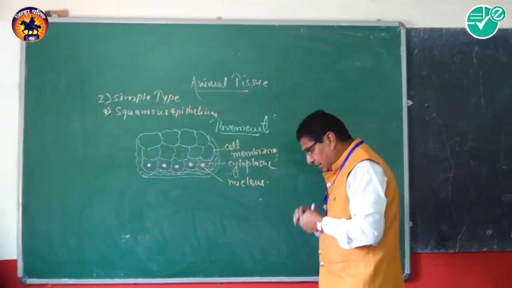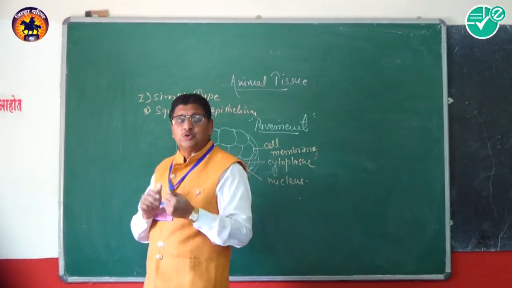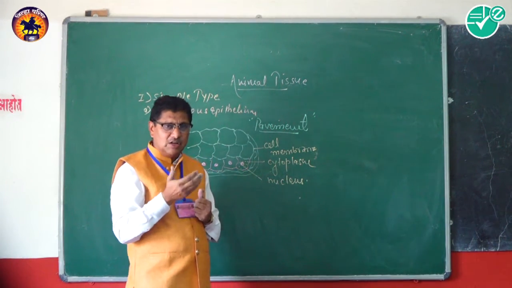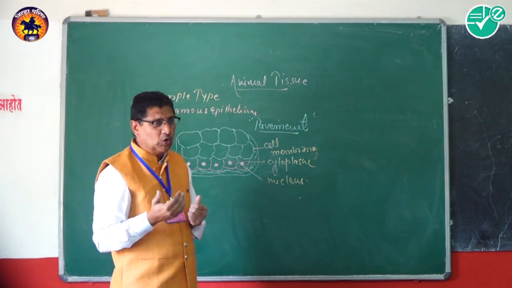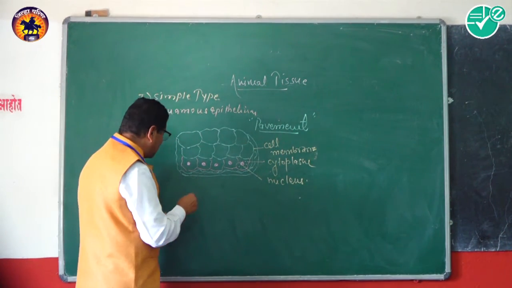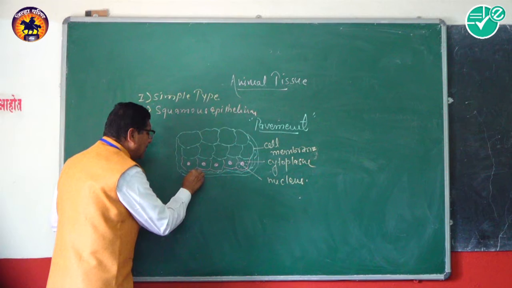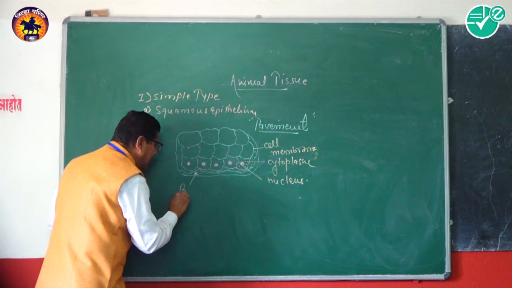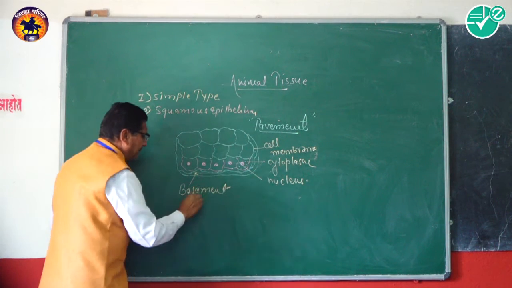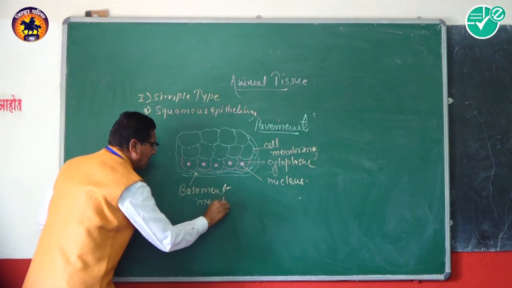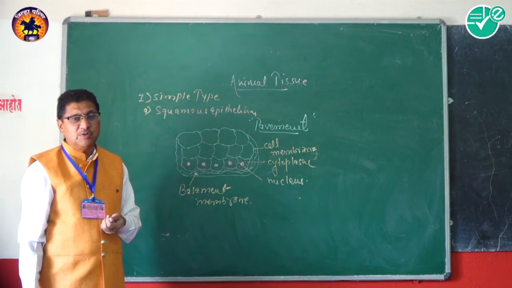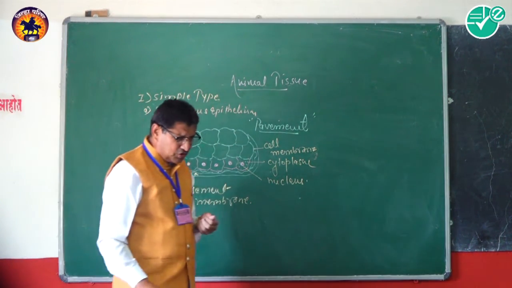Now, the cells show two surfaces: the upper, superior surface and the lower, inferior surface. Basically, the lower surface rests on a membrane, and this membrane is known as the basement membrane. Now, this is the structure.